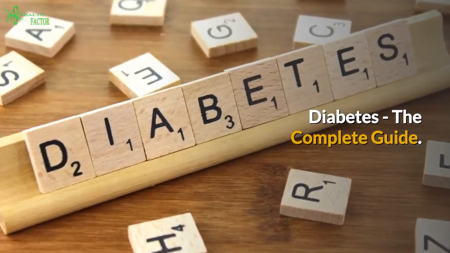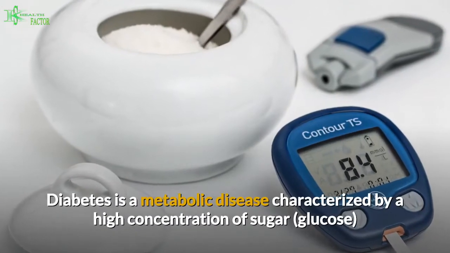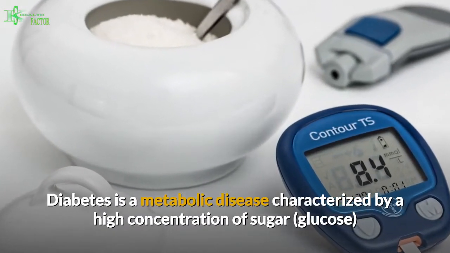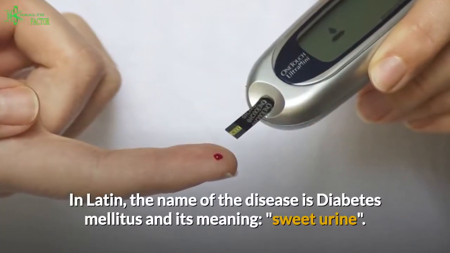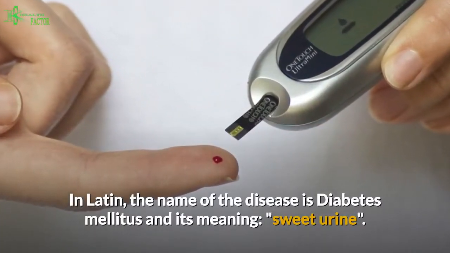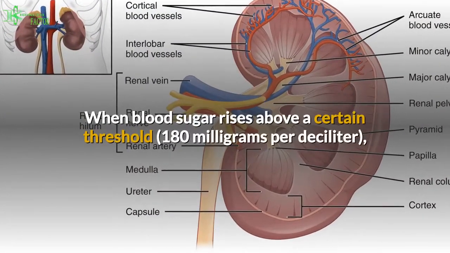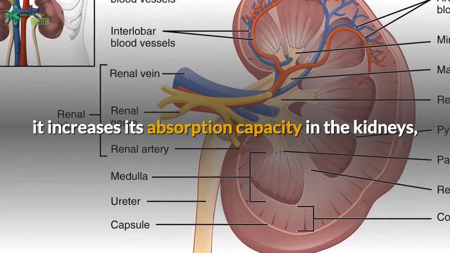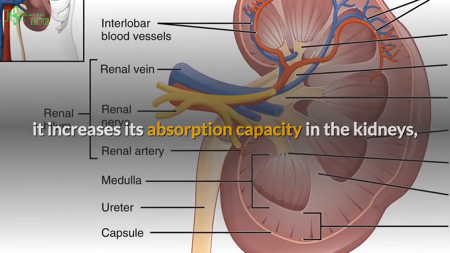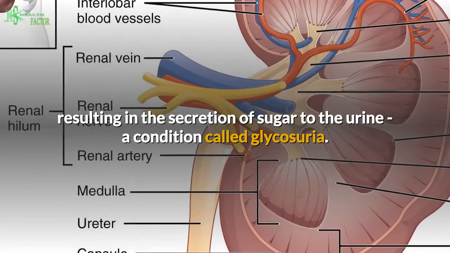Diabetes, the complete guide. What is diabetes? Diabetes is a metabolic disease characterized by a high concentration of sugar, glucose, in the blood. In Latin, the name of the disease is diabetes mellitus, and its meaning is sweet urine. The source of the name: when blood sugar rises above a certain threshold, 180 mg per deciliter, it exceeds the absorption capacity of the kidneys, resulting in the secretion of sugar into the urine, a condition called glycosuria.